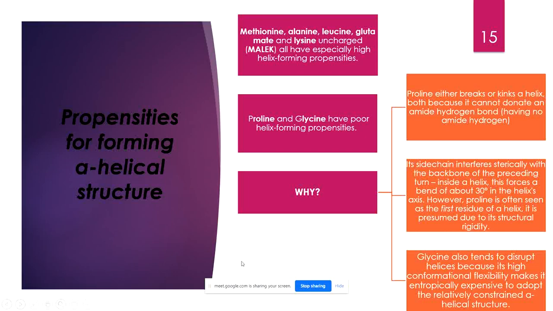The amino acids MALEK. MALEK is the short form, the one-letter code of each amino acid: methionine, alanine, leucine, glutamate, and lysine. Whenever you have a sequence that is rich in these five amino acids, make sure that particular stretch is going to form an alpha helix structure, because these amino acids have a propensity to form alpha helix structure.